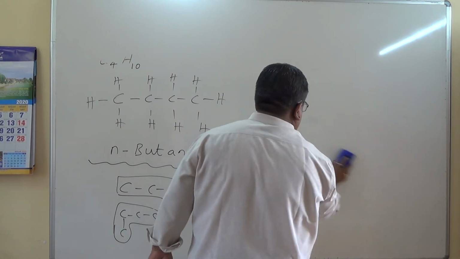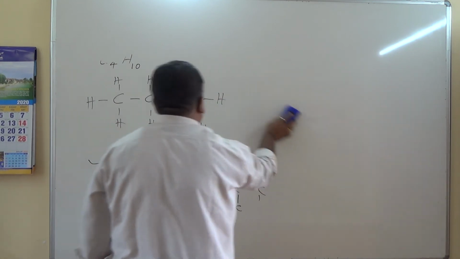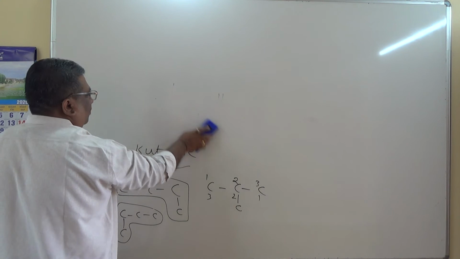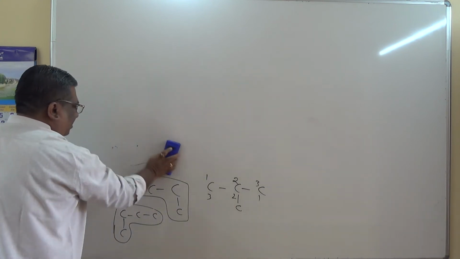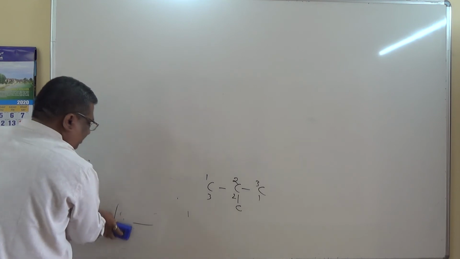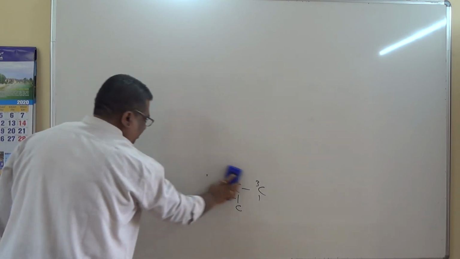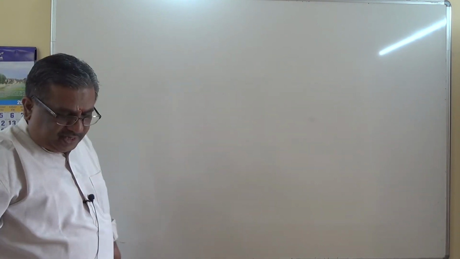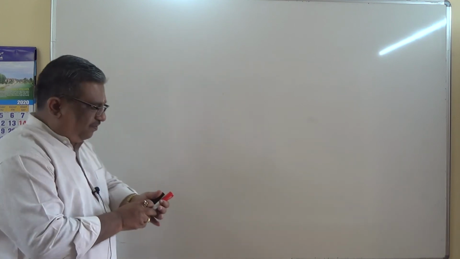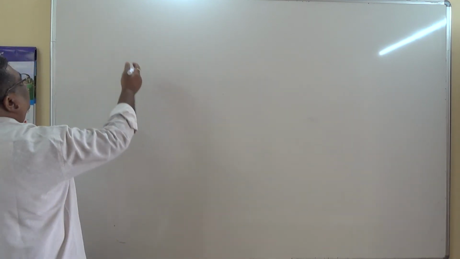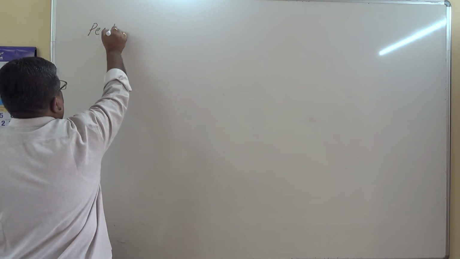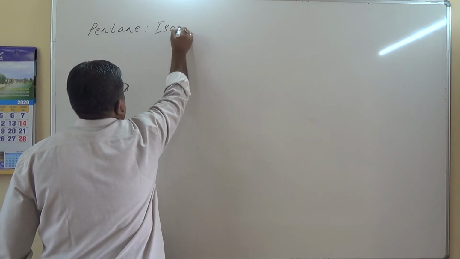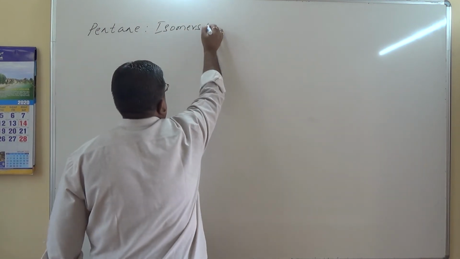Whatever I am discussing now, the nomenclature, these are IUPAC names. There are common names also, but I don't want to discuss them here, because organic chemistry contains common names as well as IUPAC names for writing the structures. Next is pentane. For pentane, how many isomers are there? Let us see. There are 3 isomers for pentane.